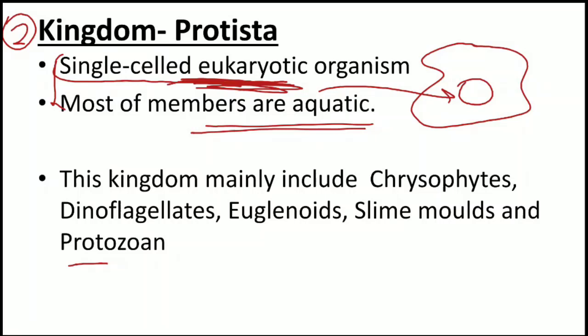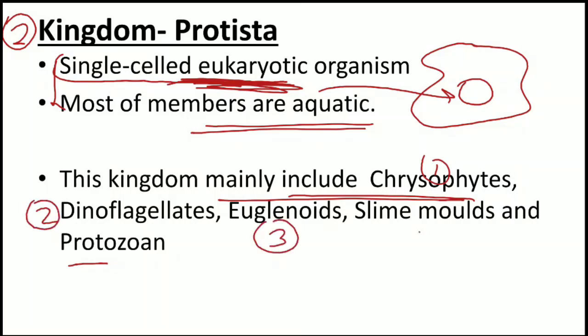Now we will study kingdom Protista in detail. Kingdom Protista mainly includes 5 types of members. Number 1, the chrysophytes. Number 2, the dinoflagellates. Number 3, the euglenoids. Number 4, slime molds. And number 5, protozoans. So these are the 5 categories.